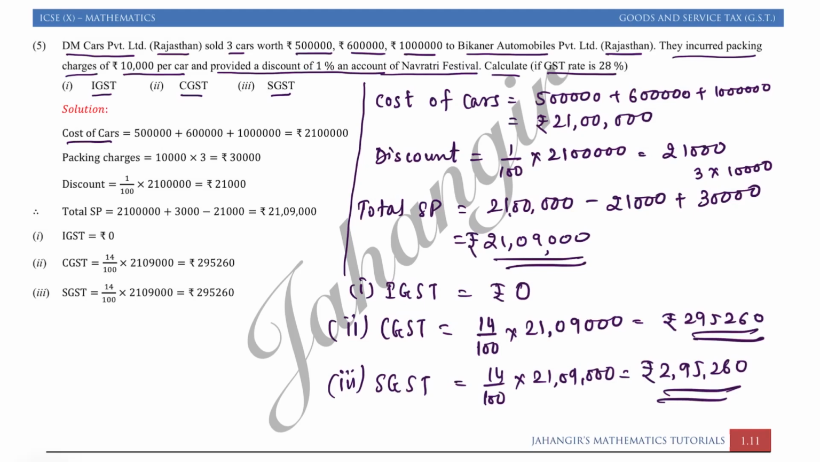IGST is charged when the transaction is from one state to another state. Okay, listen to my word properly. And CGST, SGST is charged when the transaction is within the same state, and rates are equally divided between CGST, central government, and SGST, state government. So taxes are divided equally among central and state government if transactions are within the same state and GST is intra-state. Okay, hope it is clear.